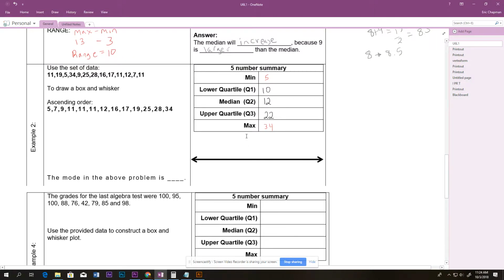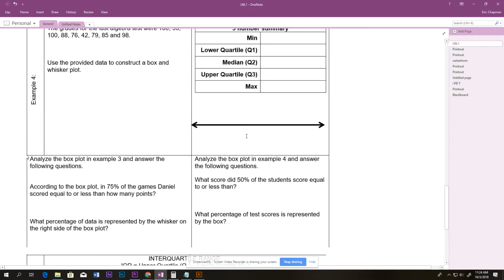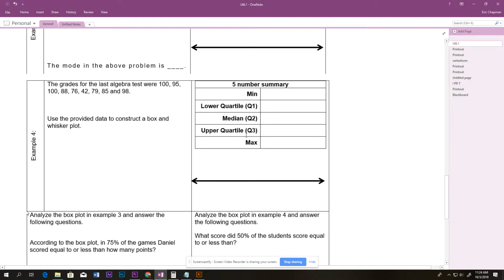All right, let's take a look at example 4. We're going to use this data to construct a box and whisker plot. But first, we need to sort our numbers. Starting with the lowest, which looks to be 42. After 42, I'm going to cross it off in this list just to keep things organized, is 76, and then 79, and then 85, and then 88, and then 95, 98, and two 100s.